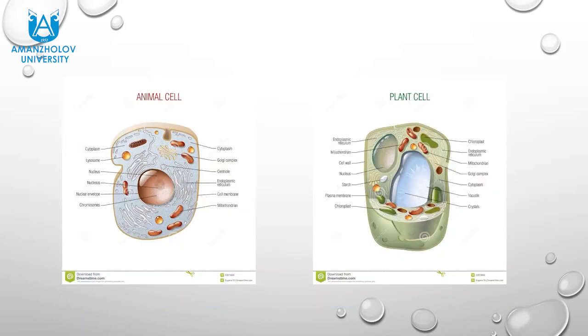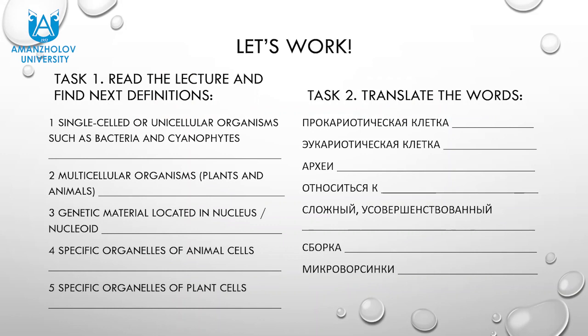Okay, on this slide you can see pictures with a simple scheme and structure of animal and plant cells with organelles, and you can see similarity and differences between these types of cells, animal cell and plant cell. Okay, let's work. On this slide you can see two tests for you, and you need to write these tests in your notebook, and we will discuss your results and your answers on video conferences.